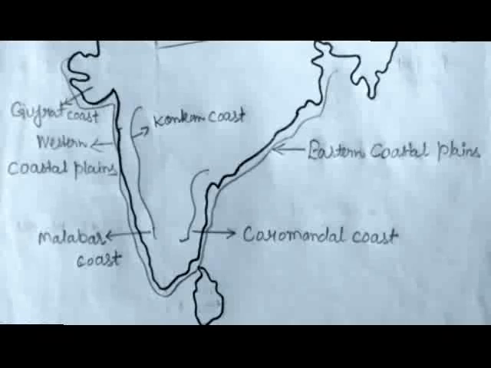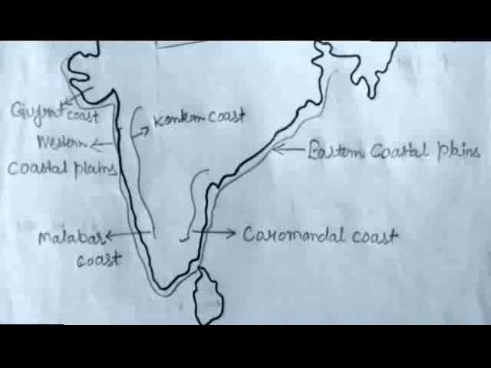The eastern coastal plain with many large fertile deltas is much broader than the western coastal plains. This eastern coastal plain lies between the Eastern Ghats and the Bay of Bengal. It is divided into two stretches: Northern Circars in the northern part and Coromandel coast in the southern part.